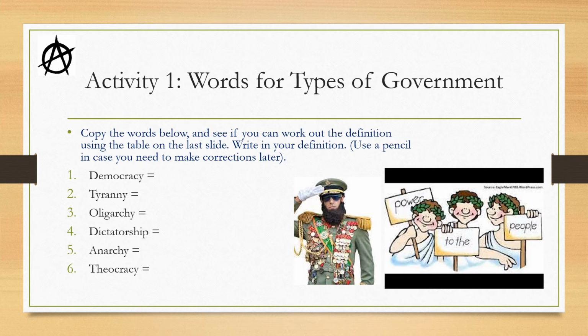So write down what you think that means. Similarly, tyranny, oligarchy, dictatorship, anarchy, theocracy. So have a go at that. Use the table before to help you work it out. So pause the video and do that work.